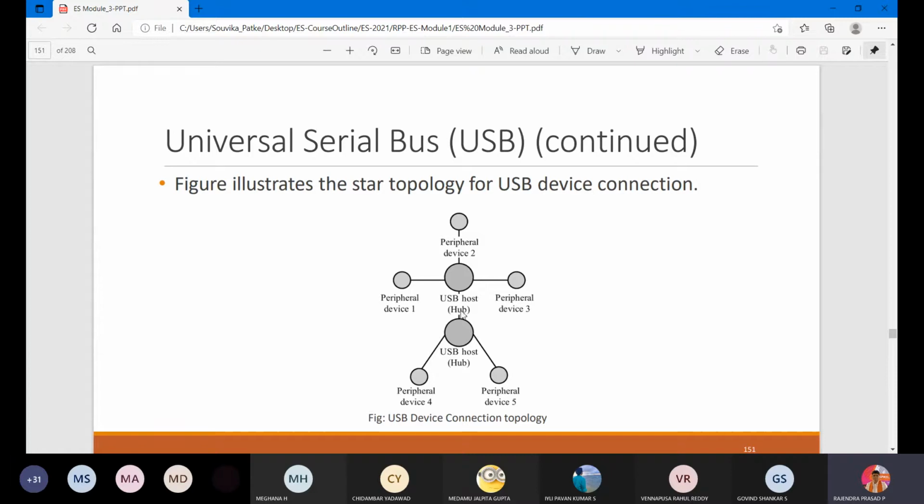this USB and USB. It is just like a classroom. You are doing mini projects. The mini projects are nothing but peripherals 1, 2, 3. And out of the 3, one will be the one who communicates. Generally we call that person the team leader. But the team leader should not be the only one present in any mini project or project exhibition, because all workload should be equally divided among all the members of the group.